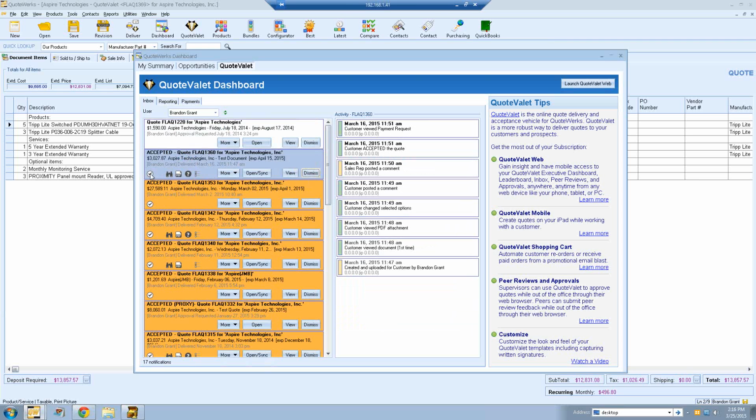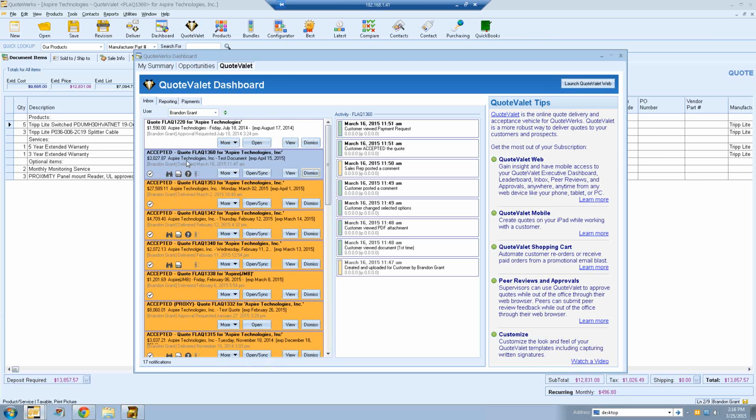These are going to let you know what the customer has actually done, and if you mouse over it, you'll see that a little tooltip will open up and let you know, okay, in this one, this little checkbox means that the document was accepted. You can see here the document was viewed by the customer, viewed the PDF. In this one, the customer posted a question, and here the customer selected an option. So these little icons let you browse through the different notifications and let you know what the customer has done without having to click on the notification itself if you don't wish to.